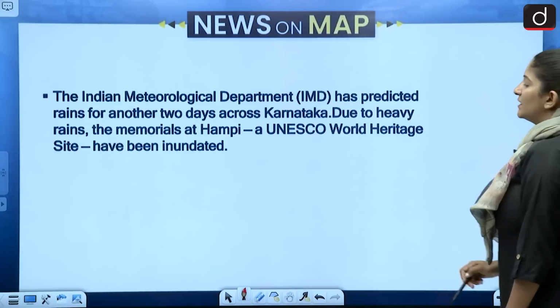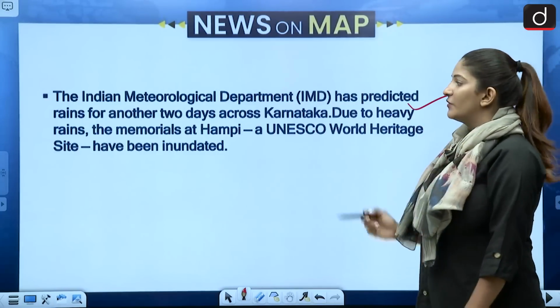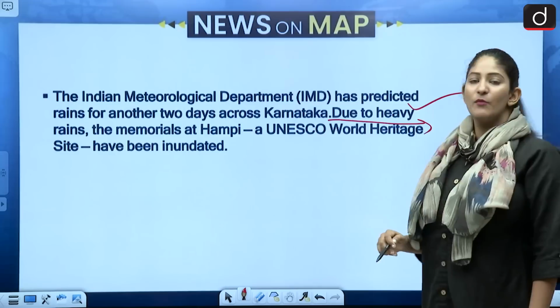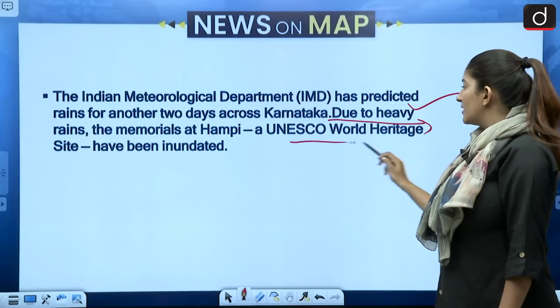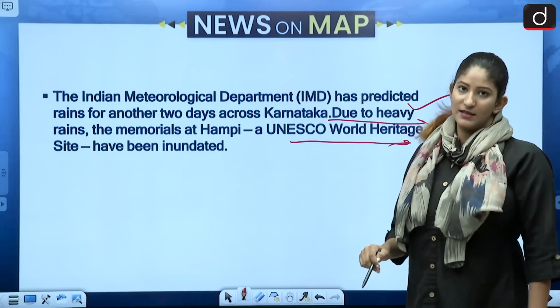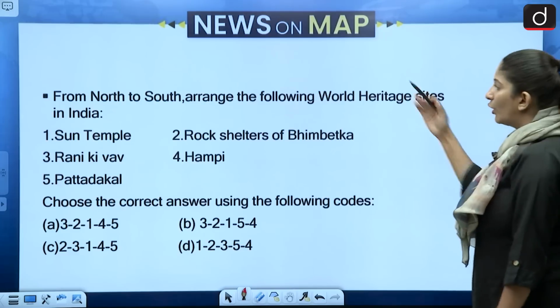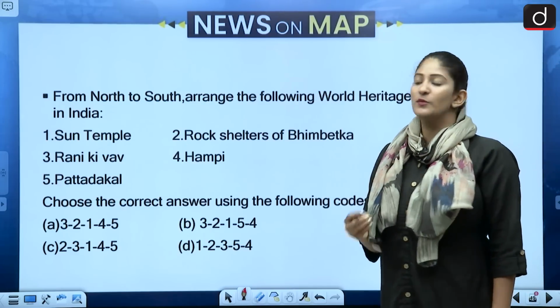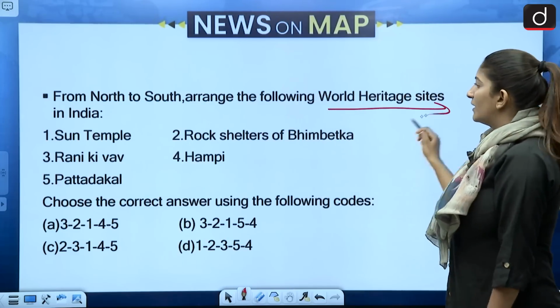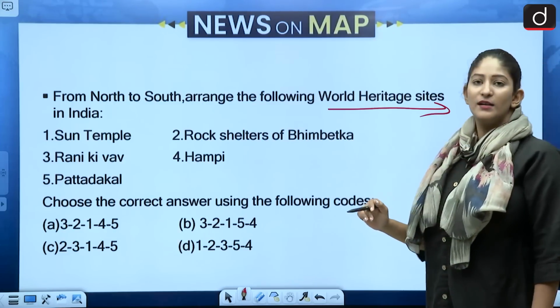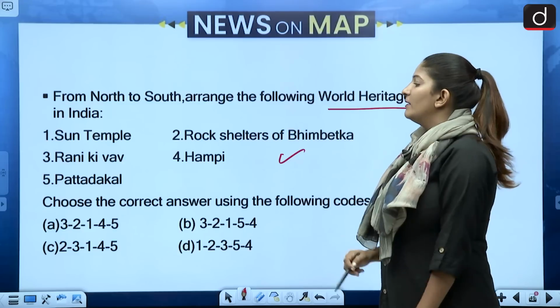Moving on, the Indian Meteorological Department has predicted rains for another 2 days across Karnataka, and due to heavy rains, the memorials at Hampi, which is a UNESCO World Heritage Site, have been inundated. So with respect to this, we have a question. We have to arrange, from north to south, that is from top to bottom, the following World Heritage Sites in India: Sun Temple, rock shelters of Bhimbetka, Rani Ki Vav, Hampi and Pattadakal.